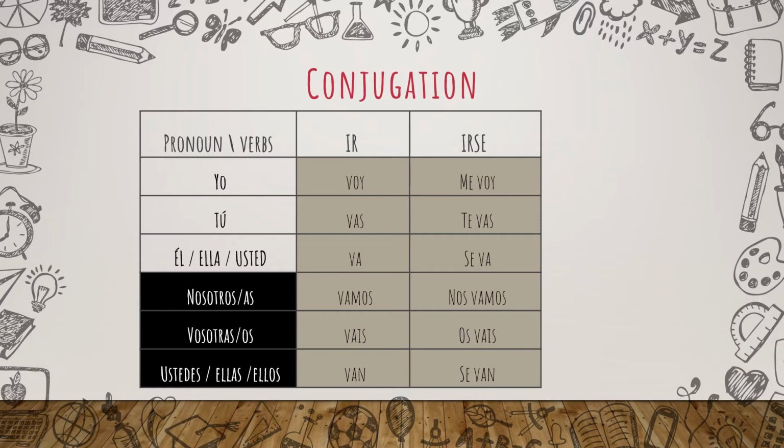You may be wondering why usted is third person. Usted in English translates into you. Also, tú means you. But we use a different conjugation for usted. We're referring to a second person, but the conjugation will always be as it is with él and ella.